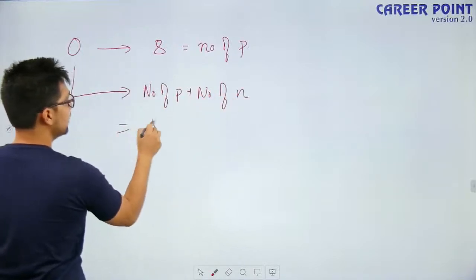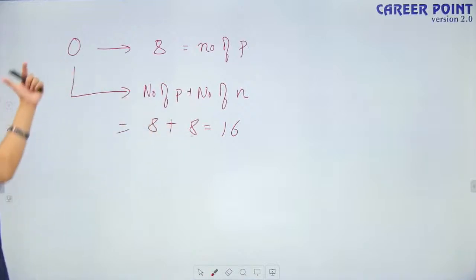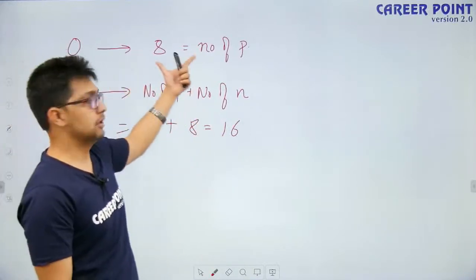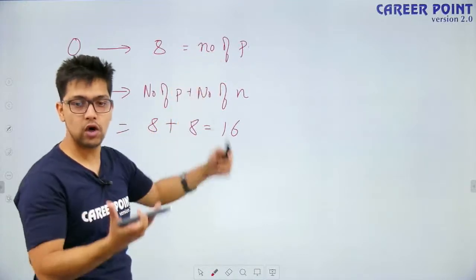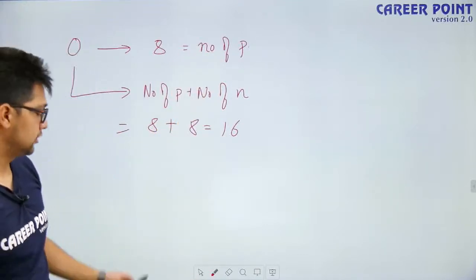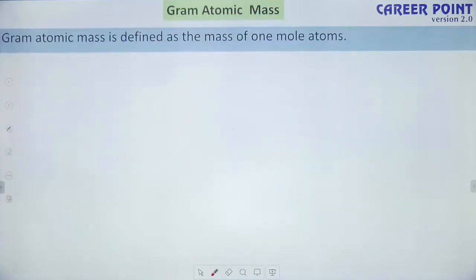So, this comes out in the case of oxygen as 8 plus 8, which is equal to 16. So, 16 is the mass number or atomic mass of oxygen, whereas the atomic number is 8. I am hoping, Daniel, this question is clear. Yes. So, let's proceed. Okay, the gram atomic mass.